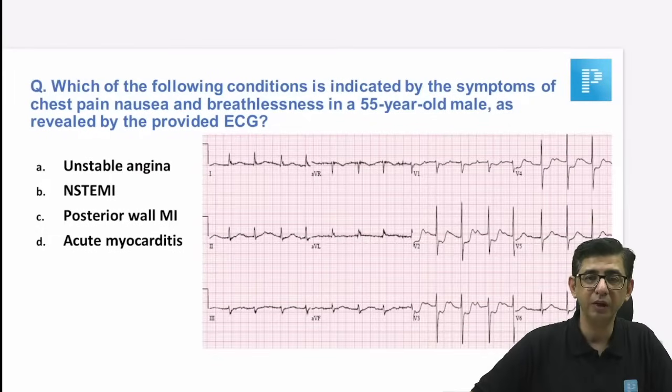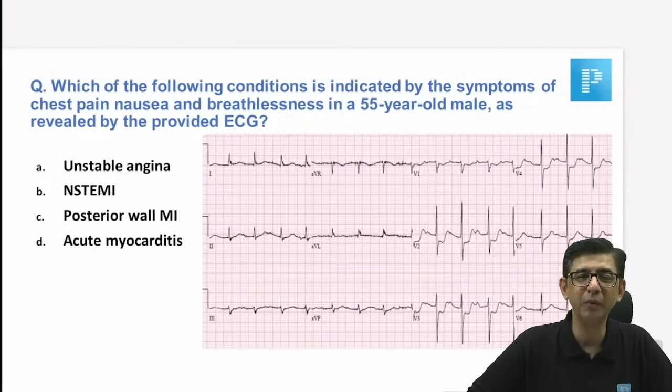Okay, Pratik, that's a good answer. That is non-ST elevation MI. My only concern is that a non-ST elevation MI and unstable angina, how would we differentiate between the two?